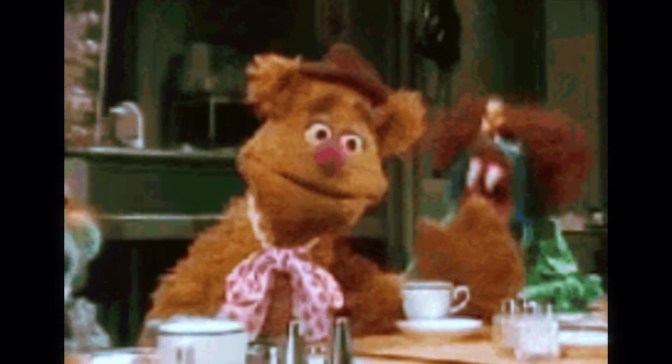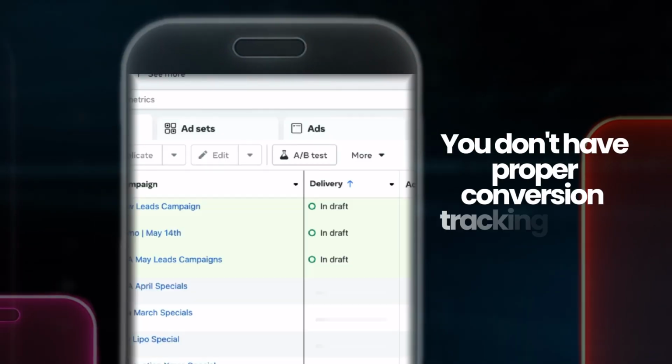And mistake number 4. This is massive. This is a big one. You don't have proper conversion tracking set up. Without conversion tracking, Facebook does not know who's converting, and you can't optimize for your best customers. You're pretty much just flying blind. And you can't build lookalike audiences because there's nothing for it to look alike, right?